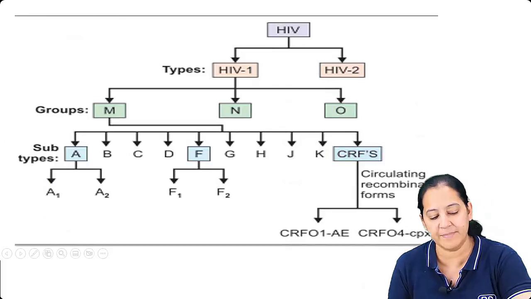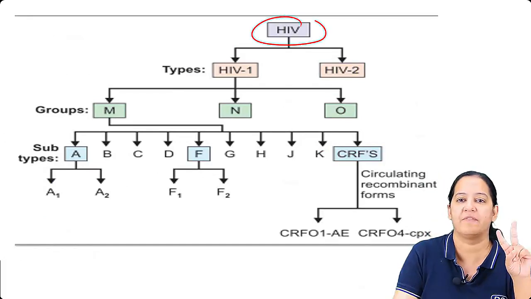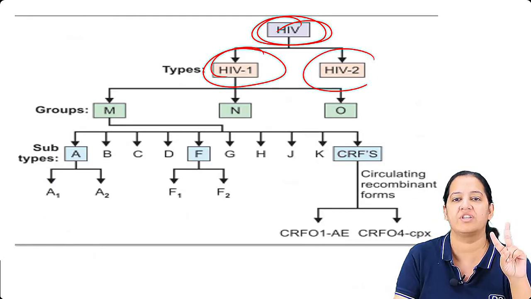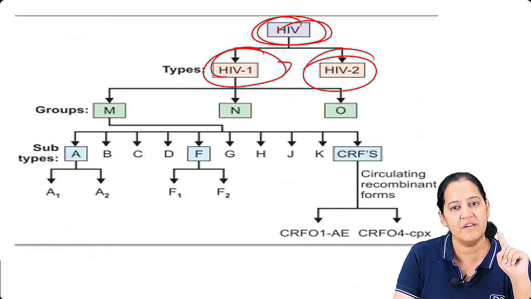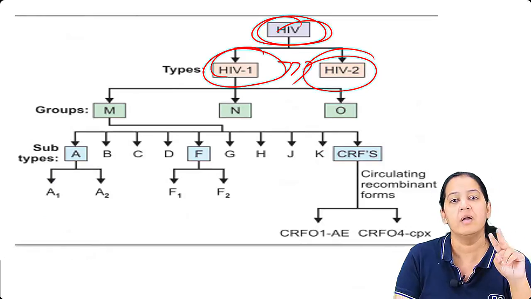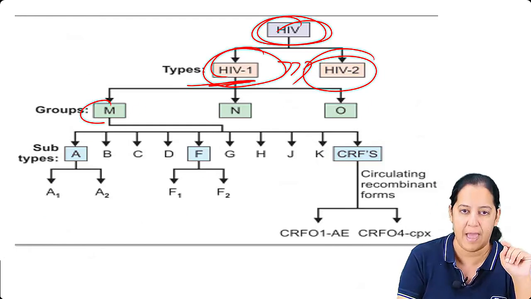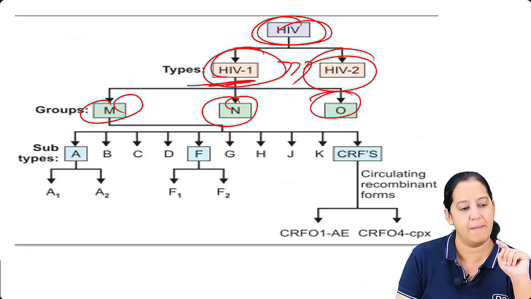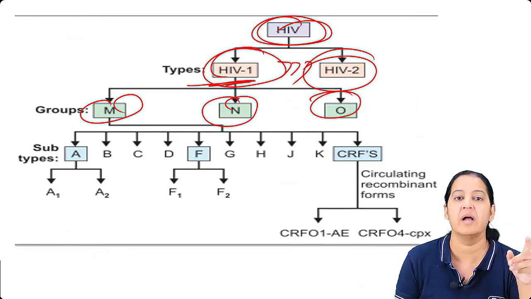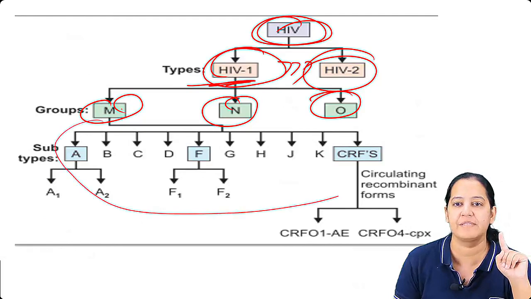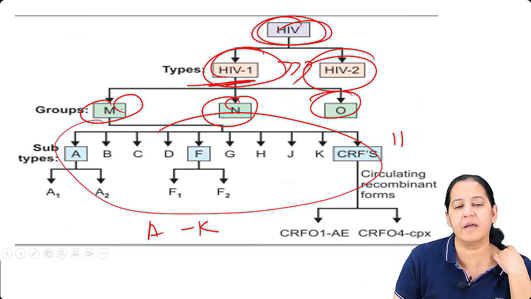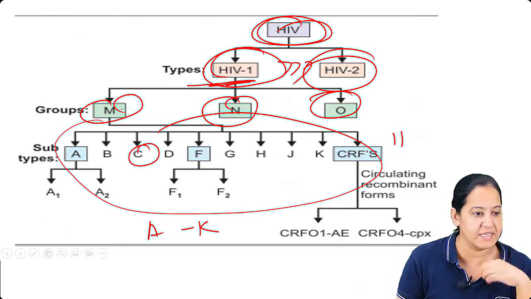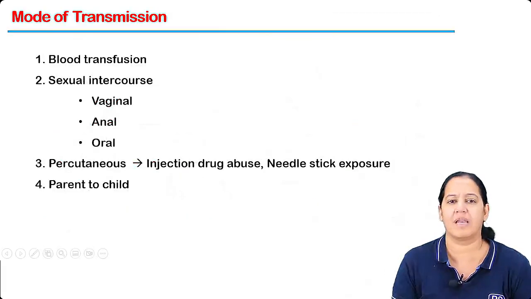Got it? How many types of HIV are there? There are 2 types of HIV, HIV1 and HIV2. HIV1 is much more common than 2. HIV1 is further of 3 types: M, N, and O. M is further of 11 types, A to K, having further subtypes. Most common is C, which is present in India. So just have a look at the classification.